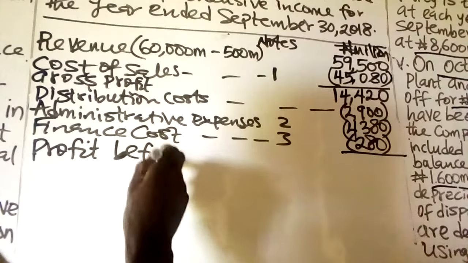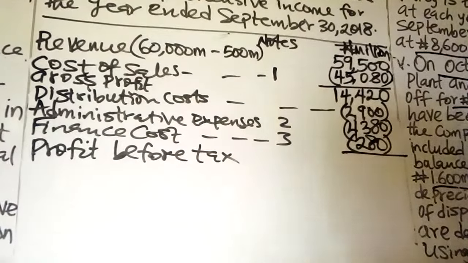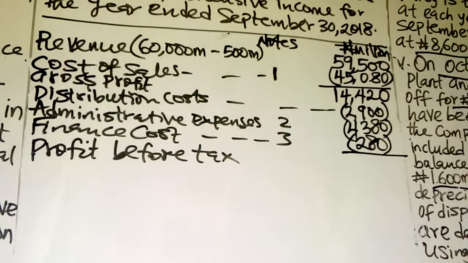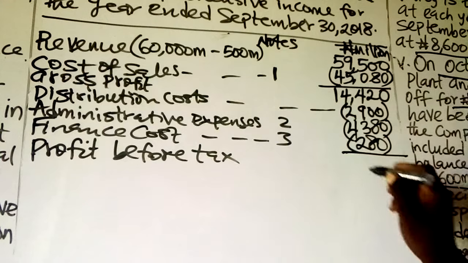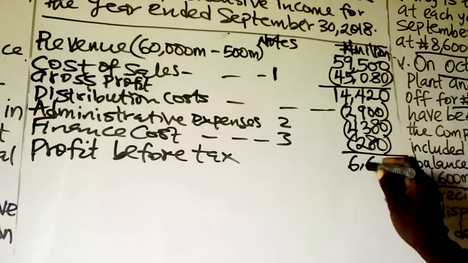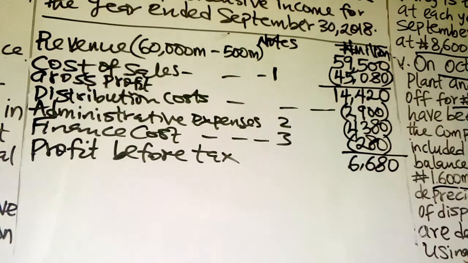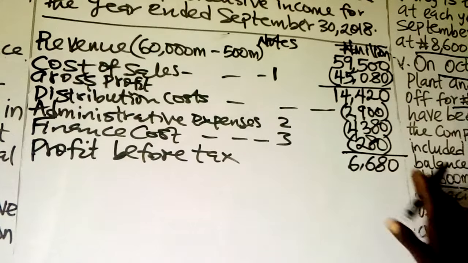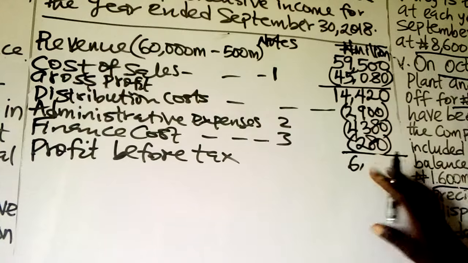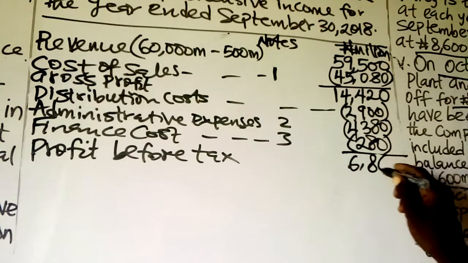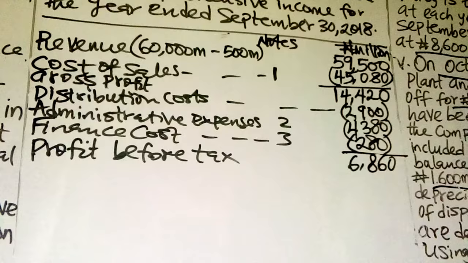The net difference now is 6,860. That is our profit before tax.